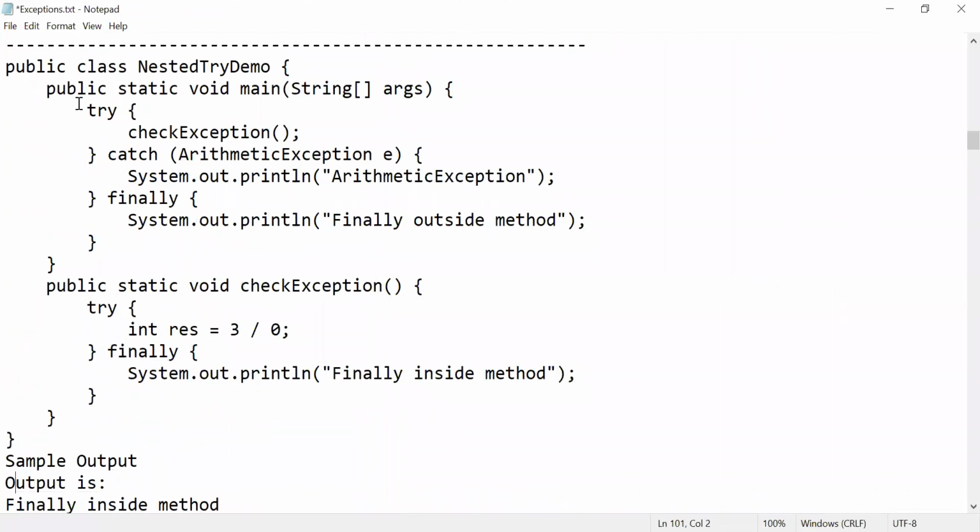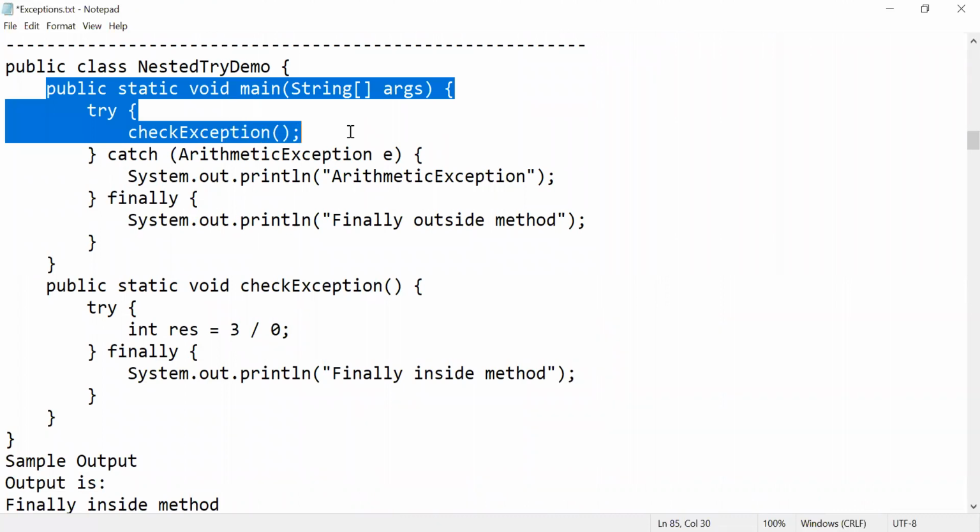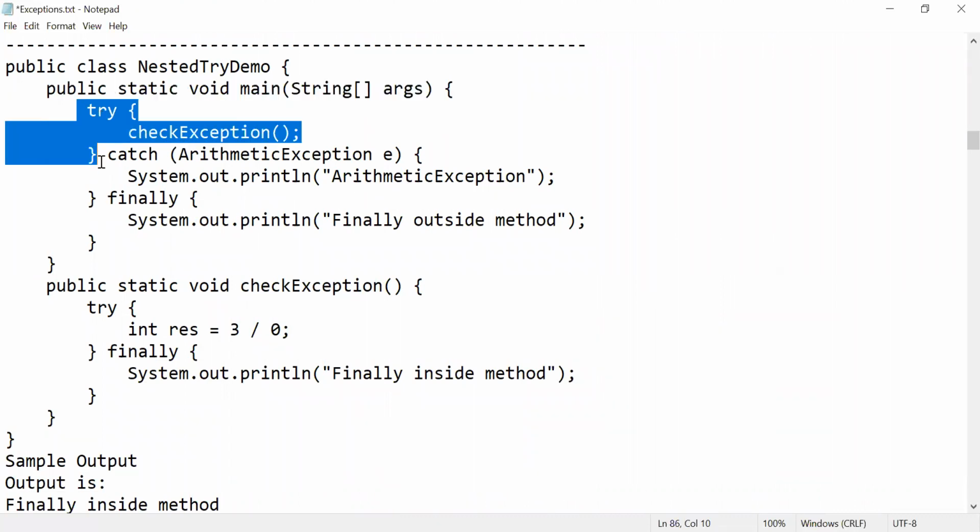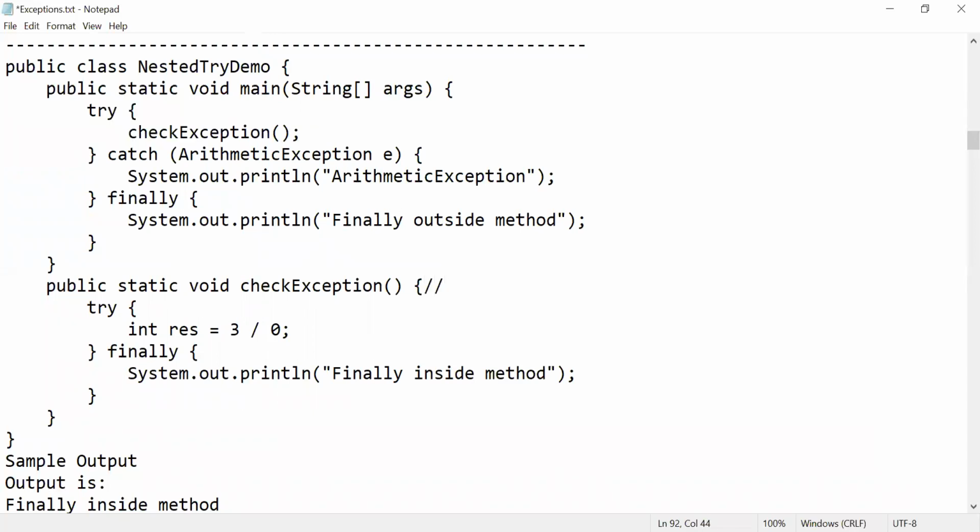So generally your program execution starts with public static void main. Now I am taking my method called checkException. Now I assume that there might be some problem in calling that function. When we call this method, this is my static method, right? So why are we using a static method? No need to create an object reference again, right?